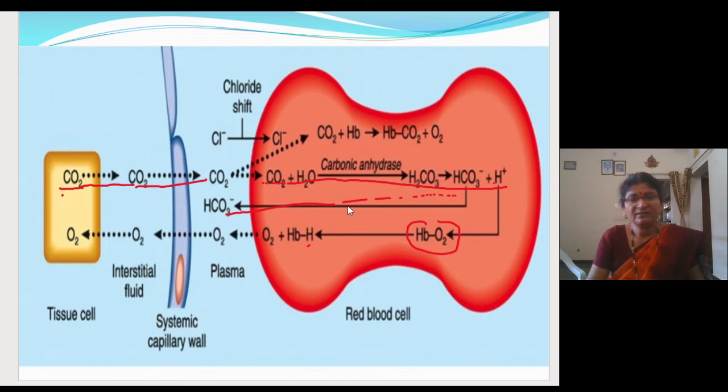The bicarbonate ion, when it comes out into the interstitial fluid, will combine with sodium or potassium. In this form it will get transported to the lungs. There the opposite reaction will occur, and oxygen from the RBC will enter into the body tissue. Hope I'm more clear. Fine.